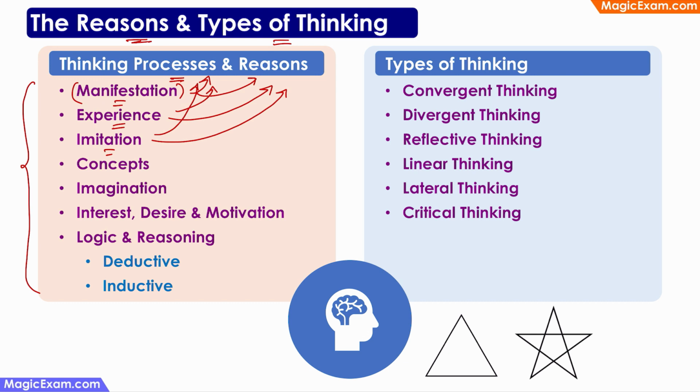And when the child goes to a school for the first time, then the child is understanding what the school is all about, what happens in a school, what teachers do, what is expected out of them. So the child is understanding the concept or the idea of a school. So this concept is a reason for thinking, and what is happening in the process of understanding this concept is also a process of thinking. When you are imagining something, it is a reason for thinking, and imagination is a thinking process as well.